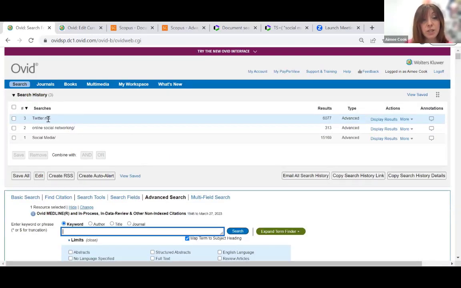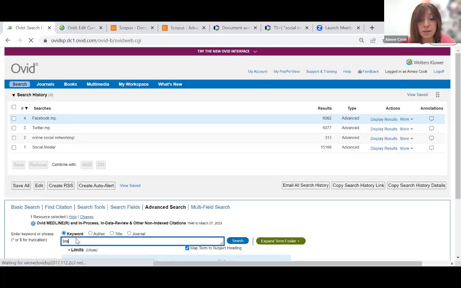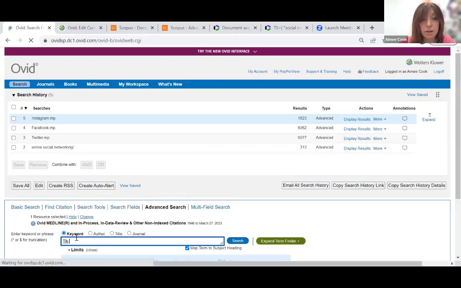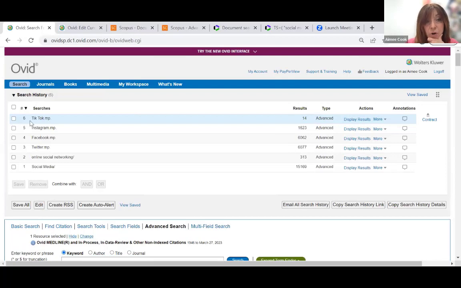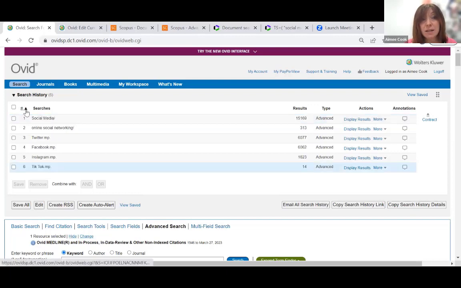There is no other way to deal with it. So we can see twitter.mp, and then we'll do the same with Facebook, and let's add in Instagram, and for good luck, let's have TikTok as well. Now you can see I've got a range of different phrases to represent that particular facet of my search. I'm going to flip them around because it confuses me otherwise. So we've got social media and online social networking with forward slashes, which means that they are index terms. And then we also have keyword terms as well.